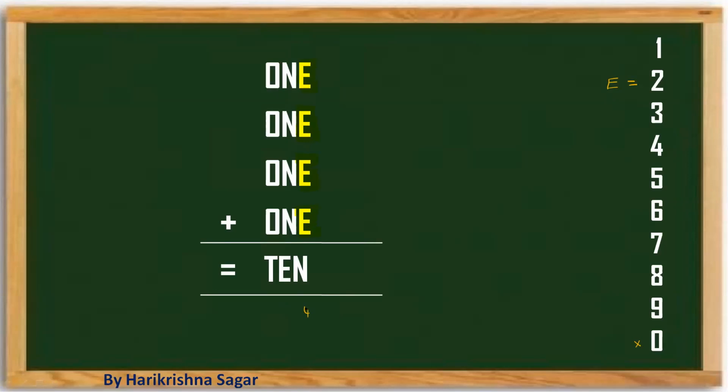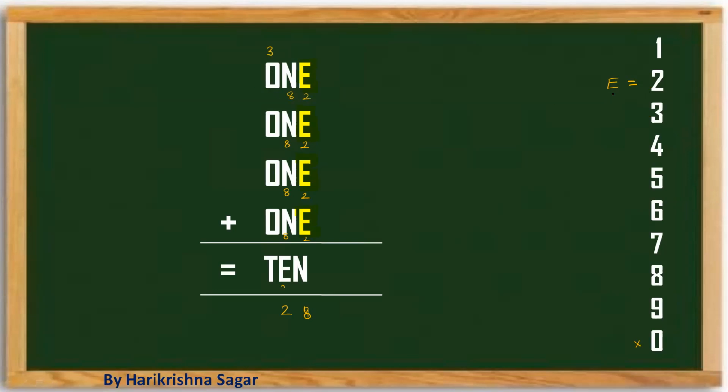2 plus 2 plus 2 plus 2 is giving a result of 8. So when you take N as 8, 8 plus 8 plus 8 plus 8, what is the sum of these numbers? 4 eights are 32. So 2 is the value here, 3 is a carry. So what is the value of O? If you take O value as 3, 3 fours are 12.